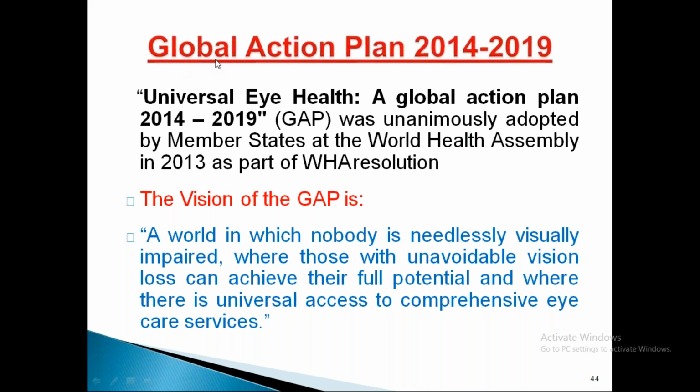They made a global action plan from 2014 to 2019, which is called GAP. What is GAP? The vision of GAP is a world in which nobody is needlessly visually impaired, where those with unavoidable vision loss can achieve their full potential, and where there is universal access to comprehensive eye care services. So everybody has a right to sight.